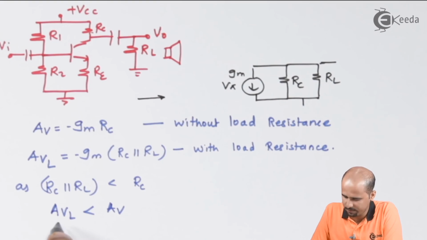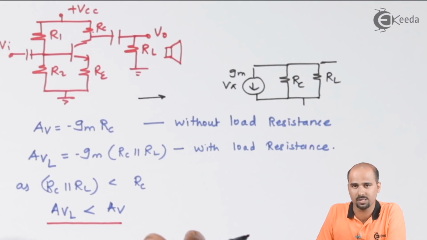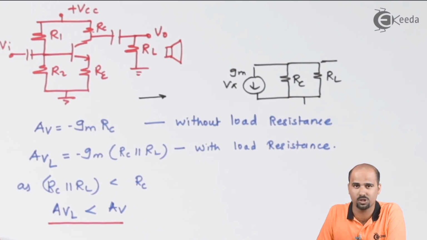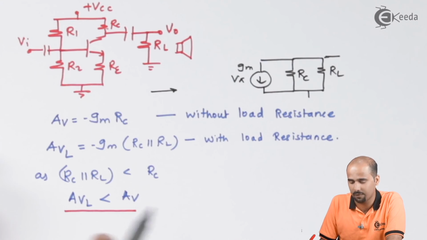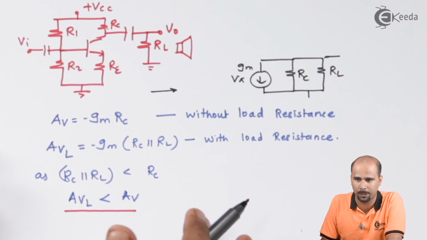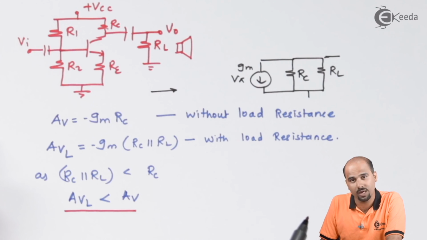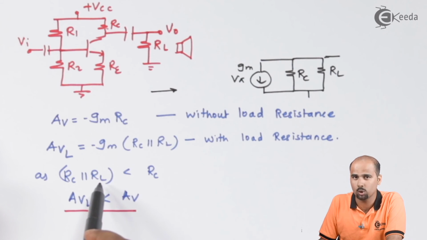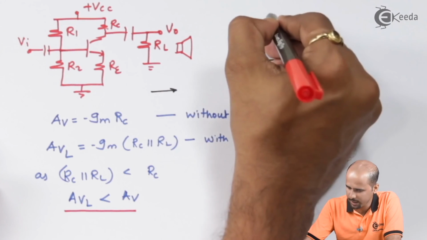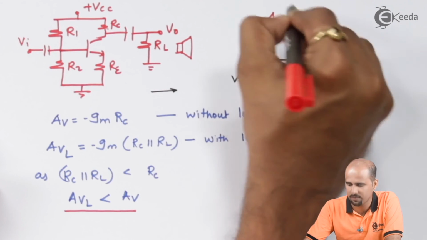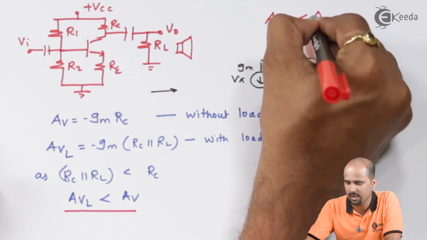This is the effect of load resistance. If I put a higher valued load resistance, that will affect your overall voltage gain. If we reduce the value of RL, then the overall voltage gain will increase. So my conclusion is AVL is less than AV.